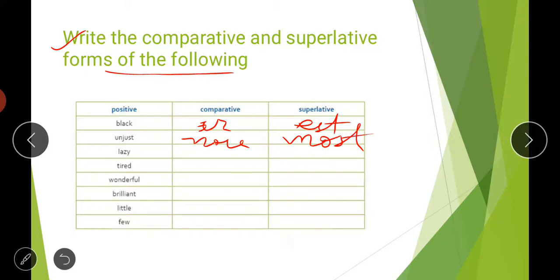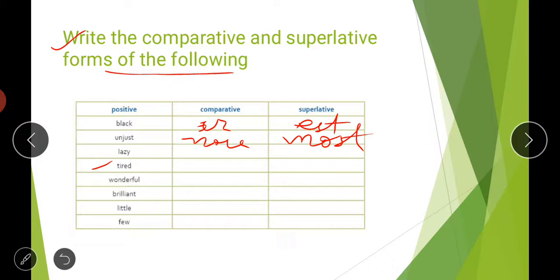And then comes lazy. Now see, this word lazy is ending with y. So what we will do in this case, we will drop the letter y and put the letter i. So lazier and laziest. And what will be your spelling? Lazier, and laziest. Then comes the next word, which is tired. Again it will take the words more and most.